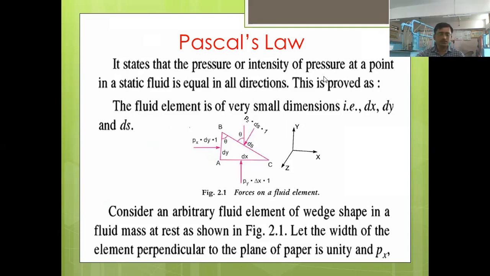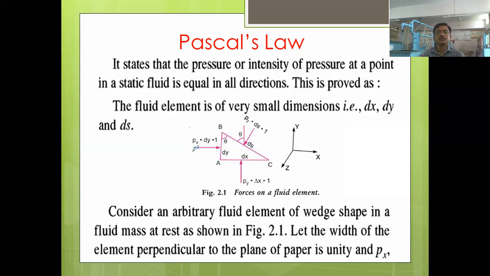Okay, now to derive this Pascal's law, we have taken this shape, and we are considering the different pressure forces acting on this particular wedge. We have named the corners of the triangle A, B, C, and the angle as theta. This side is called dx, this is dy, and this side of the triangle is represented by ds.